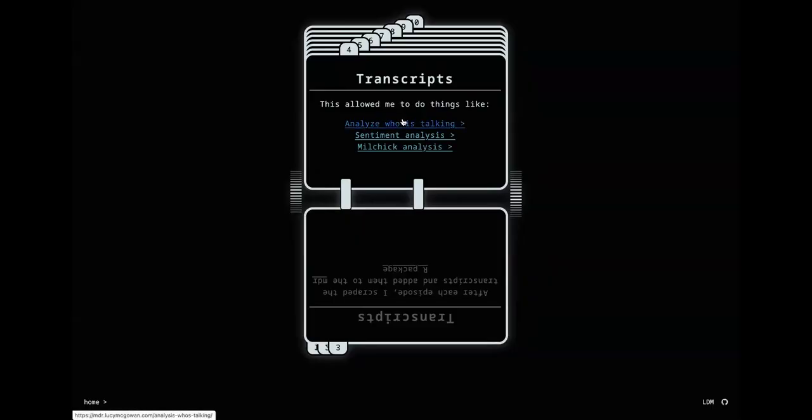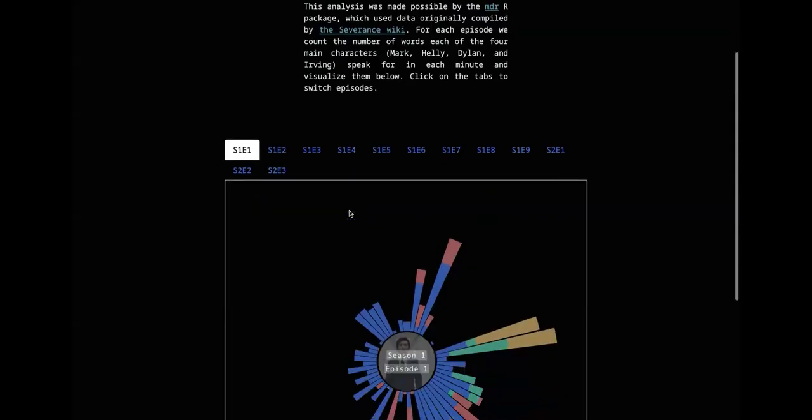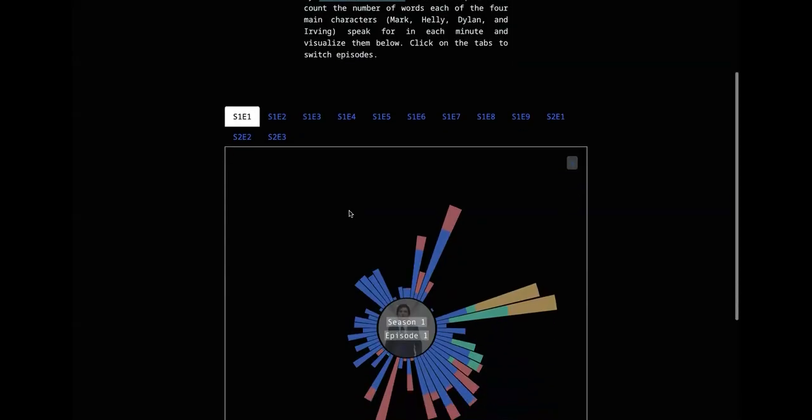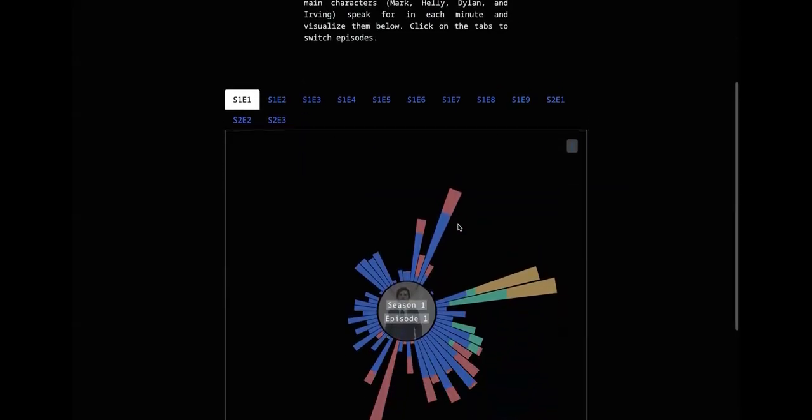So for example, I did this analysis, which just looked at, so these radial graphs I think are so fun, and very rarely do I get an opportunity to use a graph like this, because it turns out it's not a great way in general to represent data, because the amount that it counts increases as you get higher. So this looks like way bigger than this down here, even though both of these were not so different in terms of the amount of words that were stated. And so this is an issue with radial graphs, but can be kind of fun for a nothing analysis like this. And so this is for every episode.